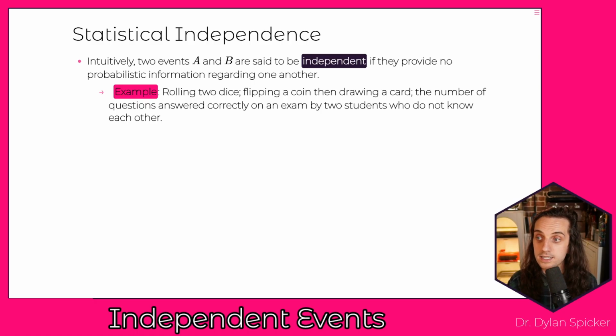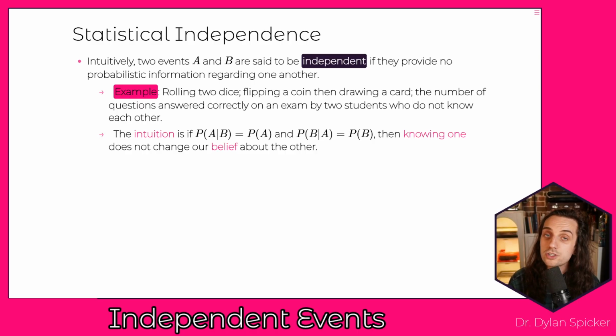If you flip a coin and then you draw a card, right? If I flip the coin, get heads or tails, and then look at the card drawn from the deck, there's no information that knowing what happened on the coin flip is going to tell me anything about what's happened on the card draw. The number of questions answered correctly on an exam by two students who don't know each other, right? If I know how many questions one student answers correctly, that's not going to tell me anything about how many questions another student answered correctly, assuming that they do not actually know one another.